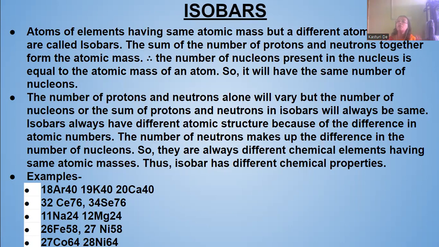The sum of the number of protons and neutrons together forms the atomic mass. Therefore, the number of nucleons present in the nucleus is equal to the atomic mass of an atom. So all the atoms of these elements will have the same number of nucleons, but their atomic numbers are different. That means their proton number or electron number is different. The number of protons and neutrons alone will vary, but the sum of the protons and neutrons in isobars will always be the same.